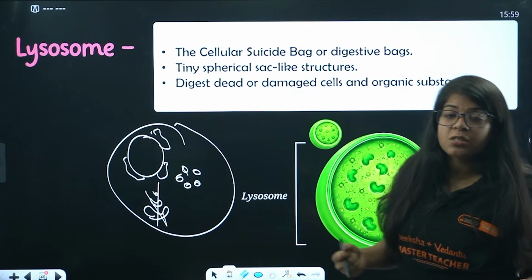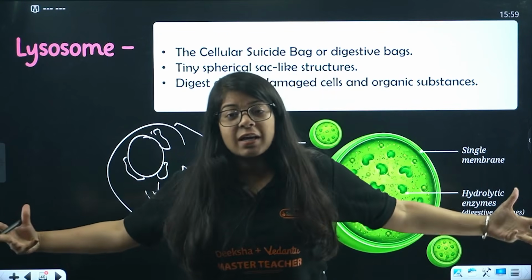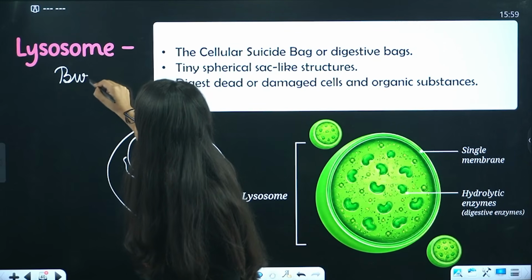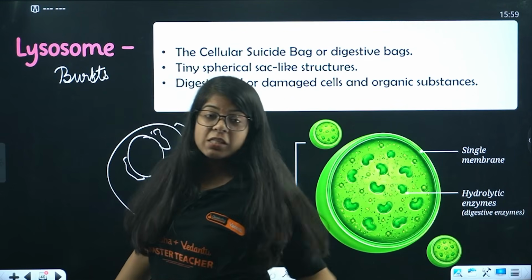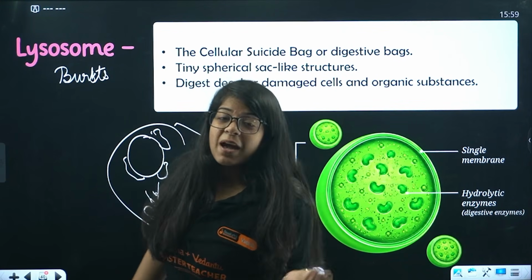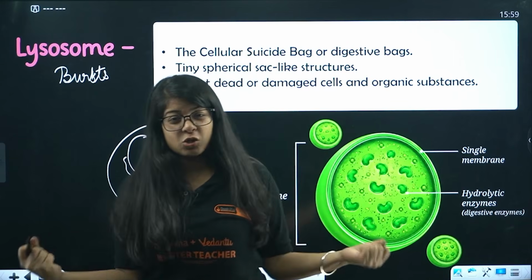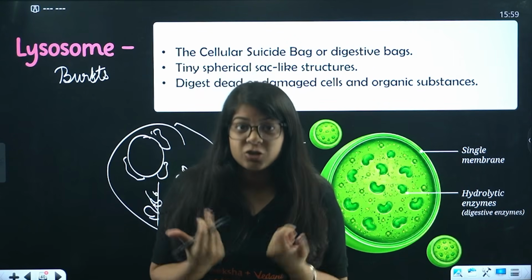It digests them, and sometimes when the whole cell is dead, it bursts out. Lysosome, it bursts and ends the cell. It bursts and the cell suicides. That is why it is called the suicide bag of the cell. Whenever the cell is dead, it bursts and it releases those toxic acids and enzymes, and hence the cell dies.